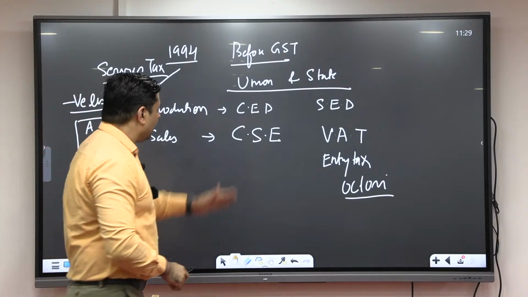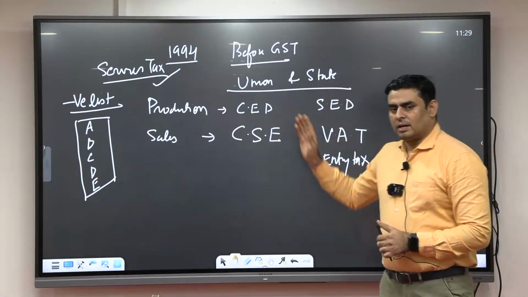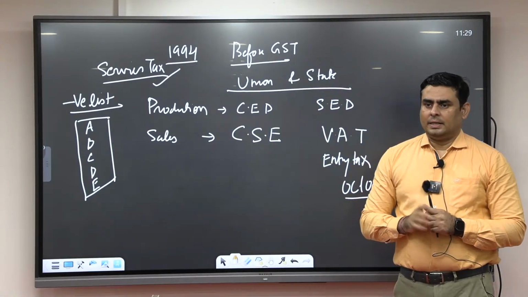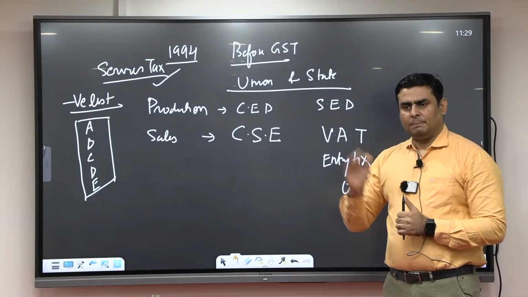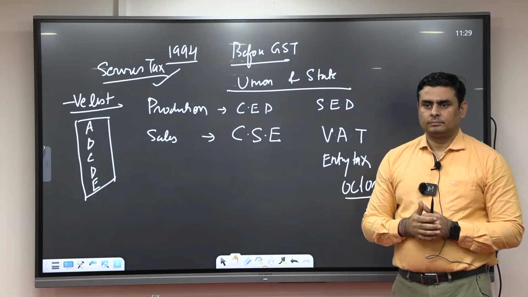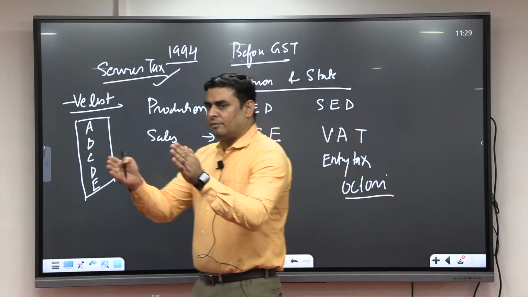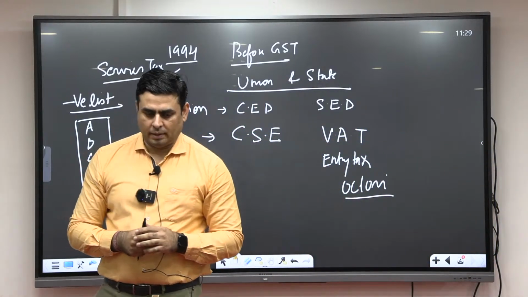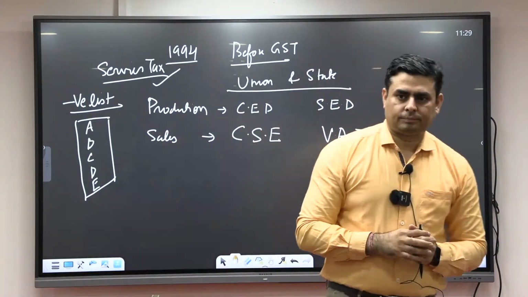So in this way, there are multiple taxes by the central government as well as what? State government. Fine. And for some people, it was going good. But the problem is that when there are different taxations, fine, then tax administration becomes problematic.